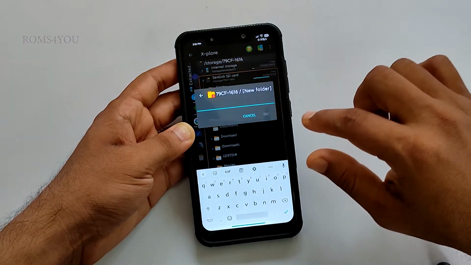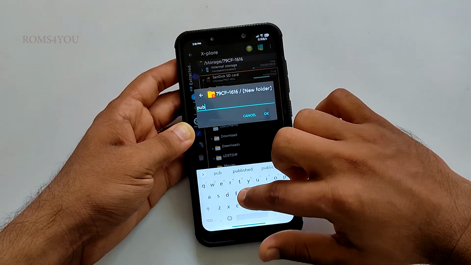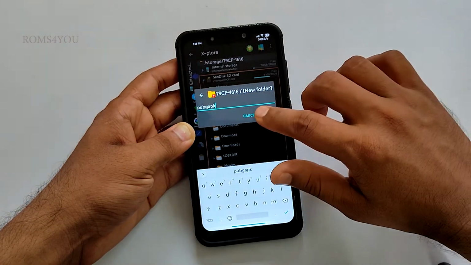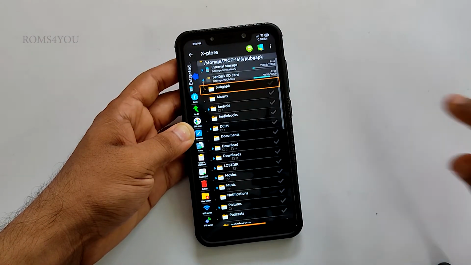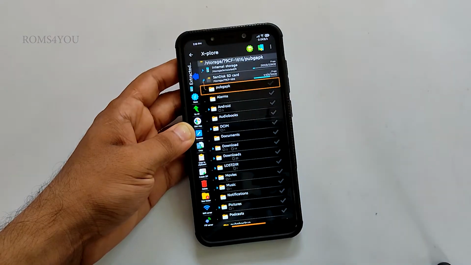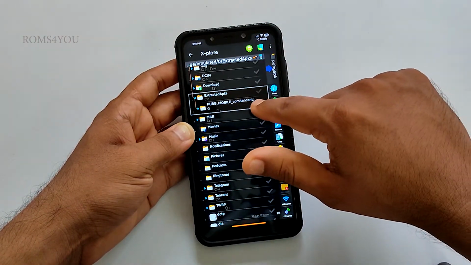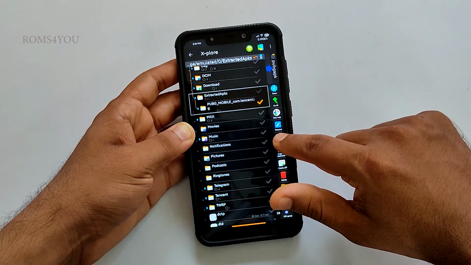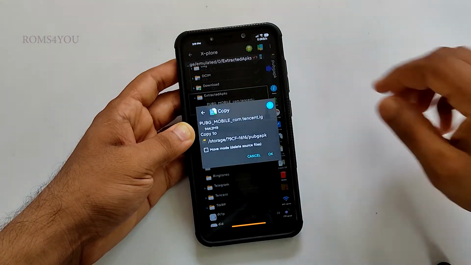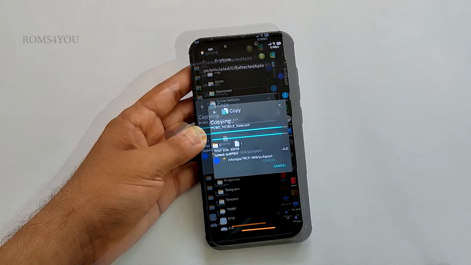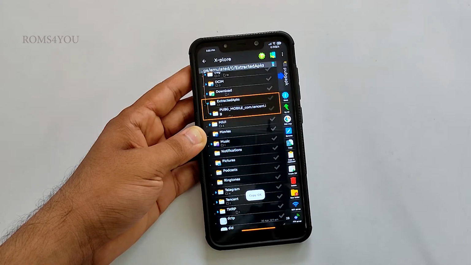And select create new folder and name it as PUBG APK. And select OK. Now select the created folder and go back into the previous window by selecting the above blue arrow. Make sure that the right files are ticked. Select copy and OK. Wait until copying finishes.